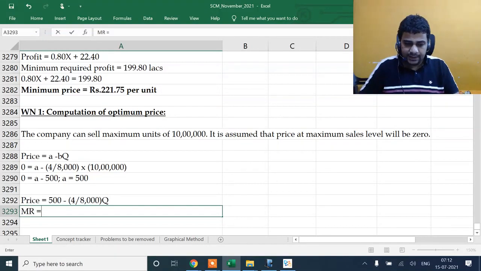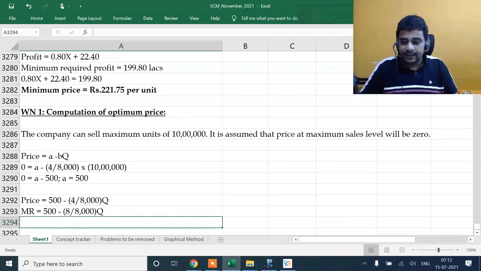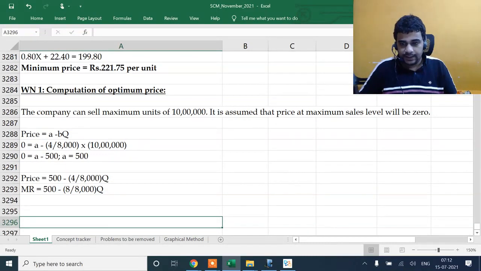MR is A minus 2BQ, so that is 500 minus 8 by 8000 Q.